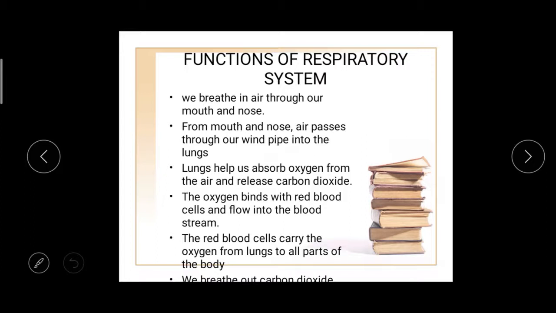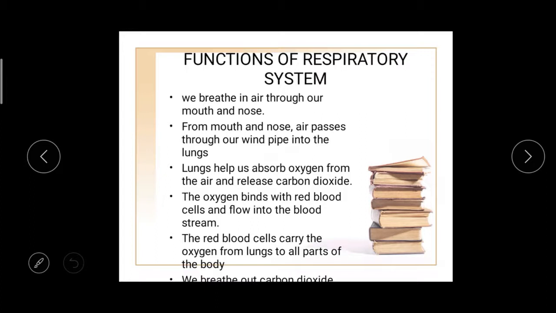After the air passes through the windpipe into the lungs, the lungs will absorb the oxygen from the air and release carbon dioxide. Then the oxygen binds with the blood. It binds with the red blood cells, RBC, and flows into the bloodstream.